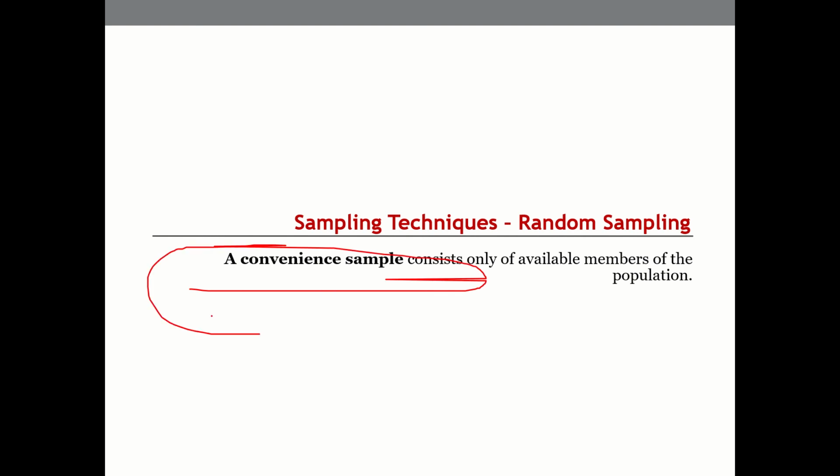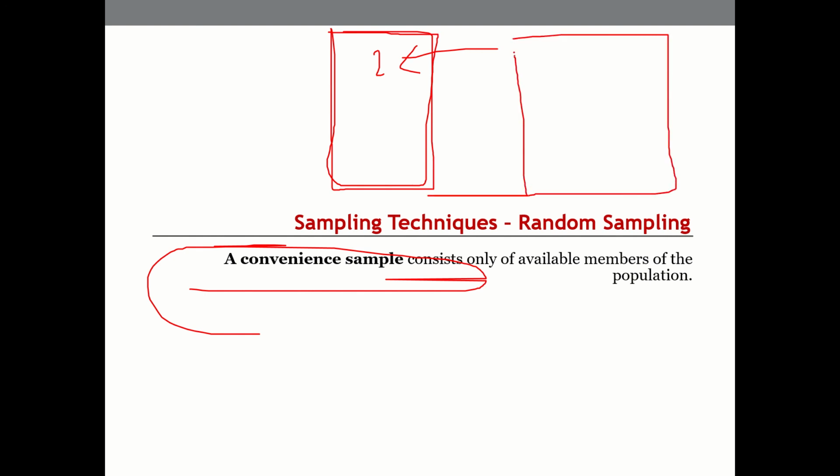Convenience sampling is actually what we adopt most of the time. We go to the site and say, sir, there were only 2 people available, so we took the survey of 2 people. In statistical terms, this is also acceptable, but sometimes it may give incorrect observations. In extreme cases, for example in this current COVID situation, if you go and ask for a survey, people may reject.